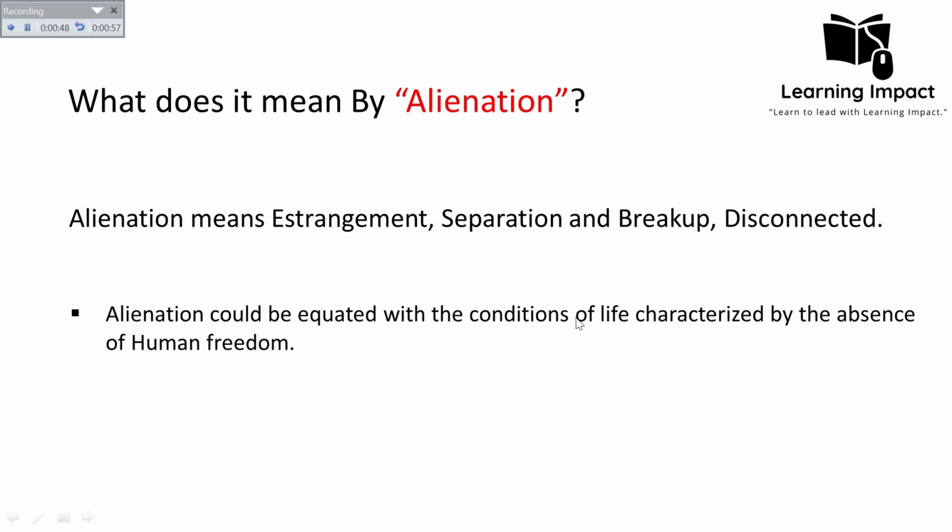Karl Marx believed that under the capitalist system, the working class has been exploited so much that there is no human emancipation in their life. Their life could be equated with alienation, meaning that there is no human freedom. They are performing activity which is not according to their will, but they have been pushed to perform it. They have been compelled by the capitalist class because there are few options available to them.